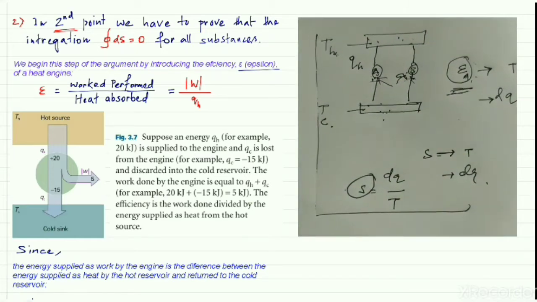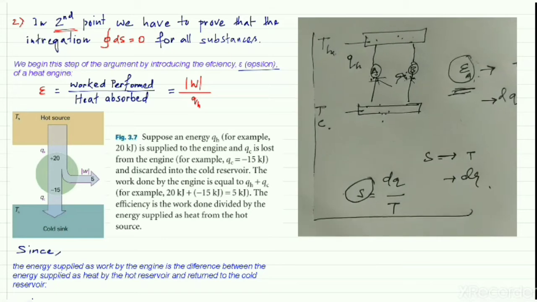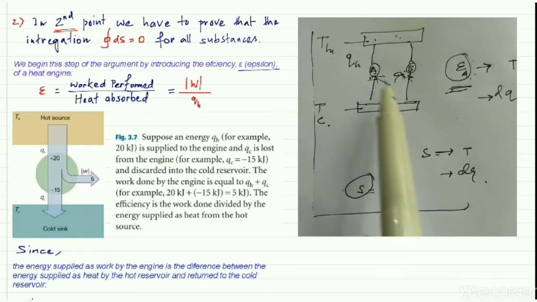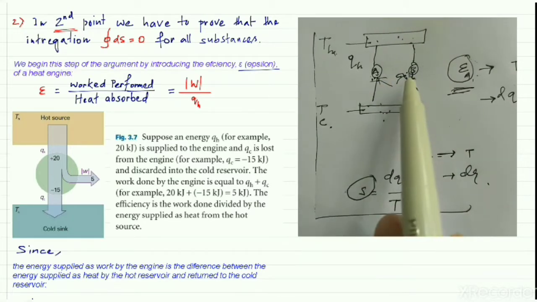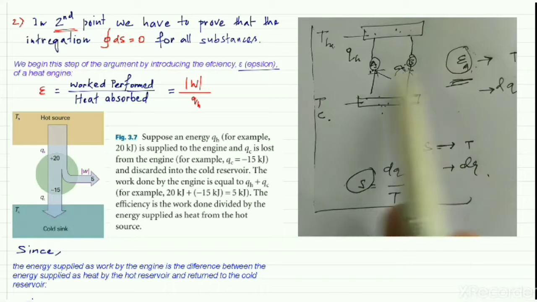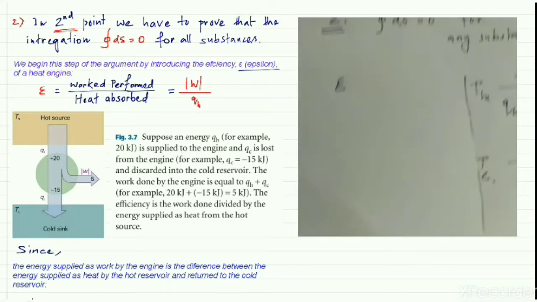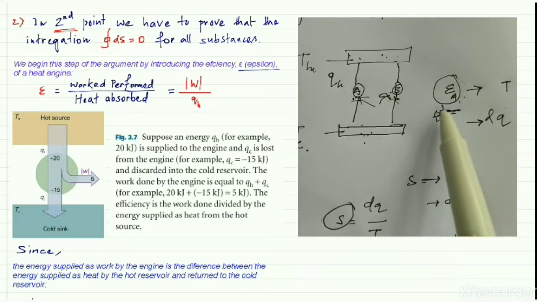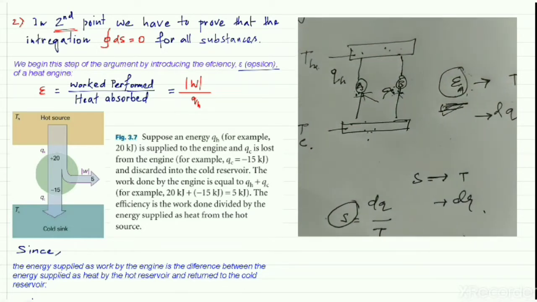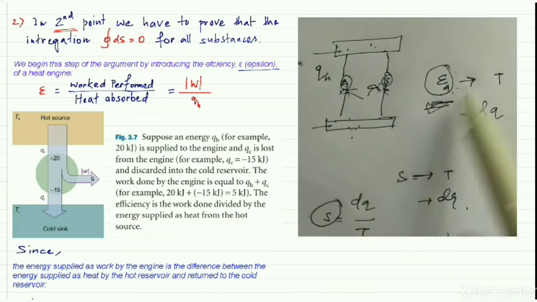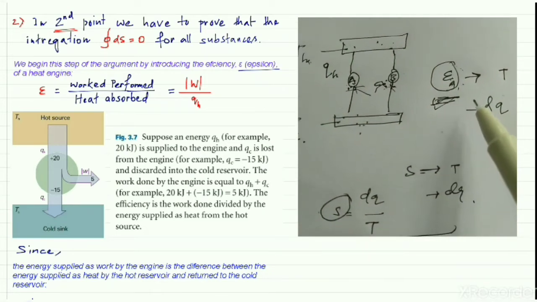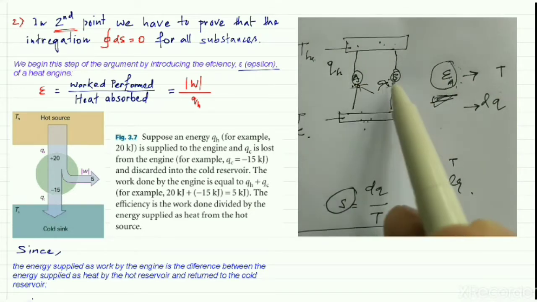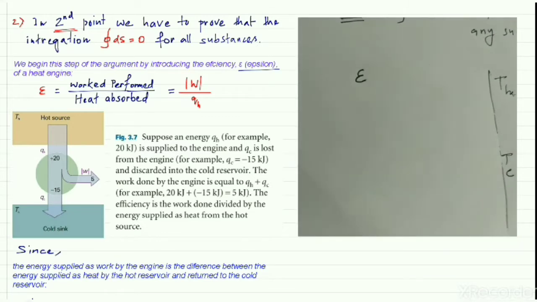Okay, so we can say that the entropy is a state function regardless of the material which is used to prepare those machines. Okay, so let us discuss in detail. First, we have to prove that the efficiencies of these two machines are the same. For that we have to know about the efficiency. What is efficiency actually, and what is the definition of efficiency, before calculating the efficiency of this one and this one. Okay, so let us discuss the efficiency.